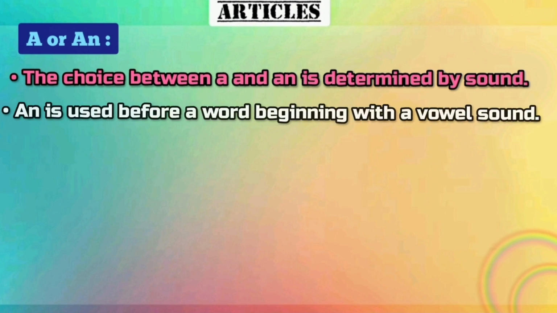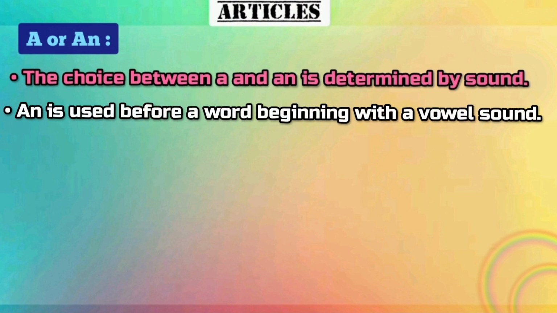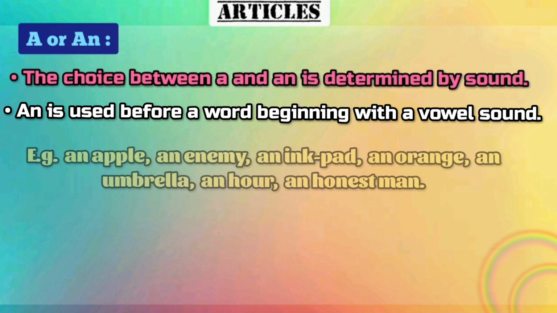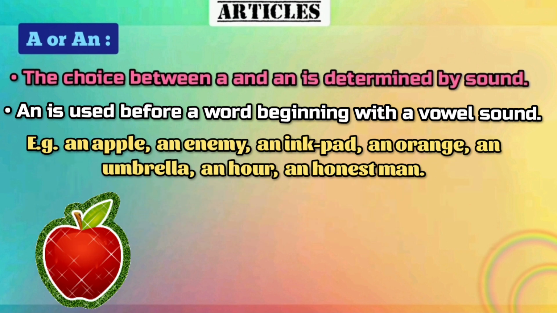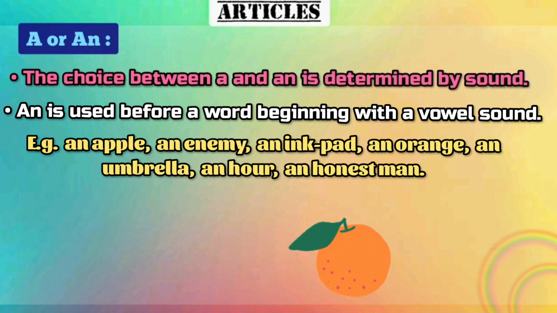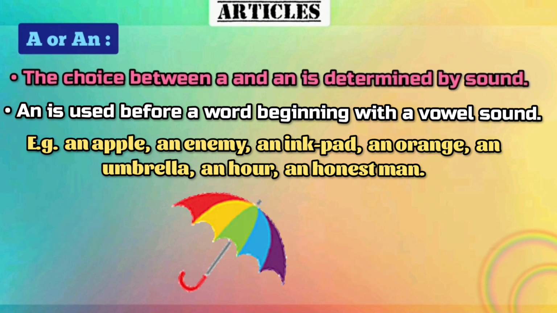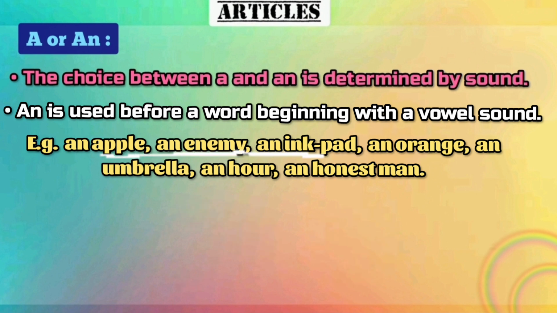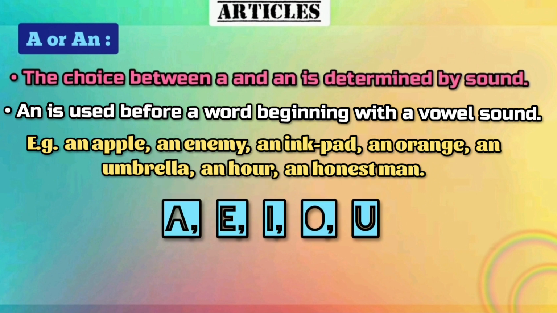An is used before a word beginning with a vowel sound. For example, an apple, an enemy, an ink pad, an orange, an umbrella, an hour, an honest man. You can notice these examples, they all are starting with a vowel sound and there are 5 vowel sounds. They are A, E, I, O and U.